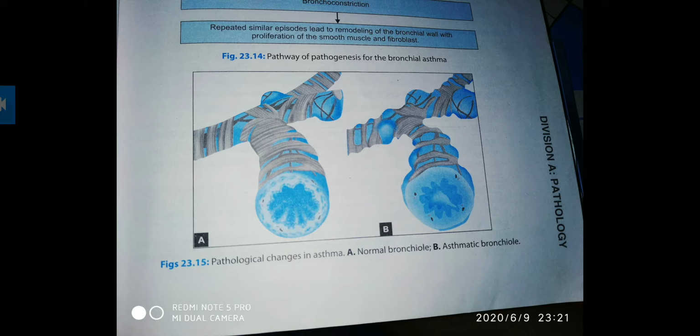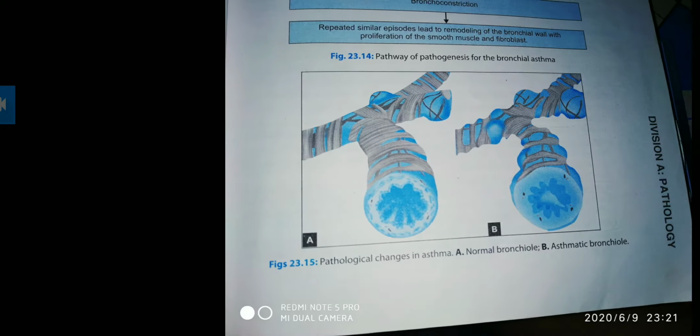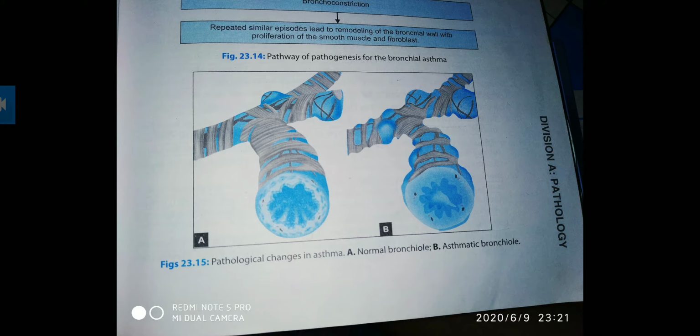Here we can see the pathological changes in asthma. The normal bronchiole is there and the asthmatic bronchiole. Difference you can see. Let's see some figures of bronchial asthma.